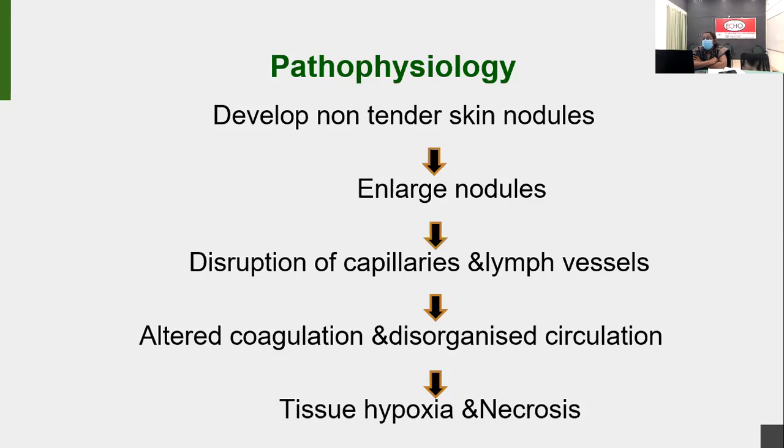So now move on to the pathophysiology of the cancer wound. Non-tender skin nodules develop, followed by enlargement of the nodules. If there is nodule enlargement, what happens? Disruption of capillaries and lymph vessels will be there, followed by altered coagulation and disorganized circulation. Finally, tissue hypoxia and necrosis. This is the pathophysiology of fungating ulcer.